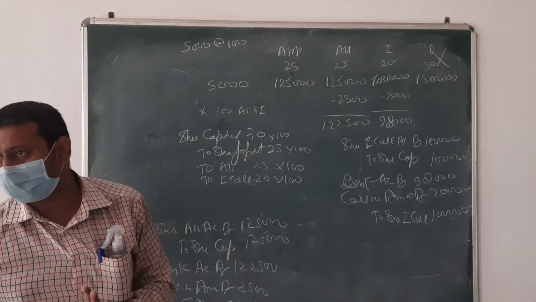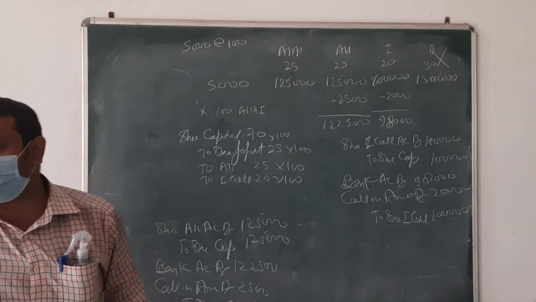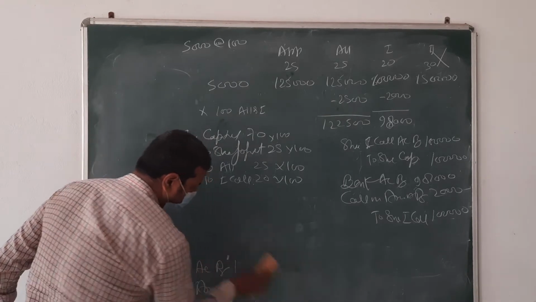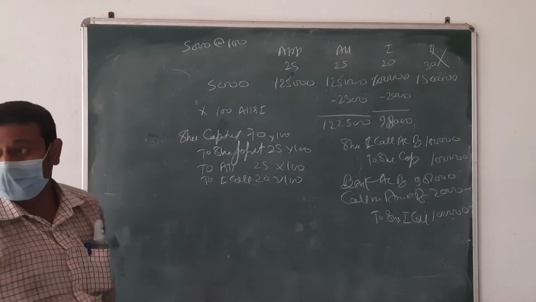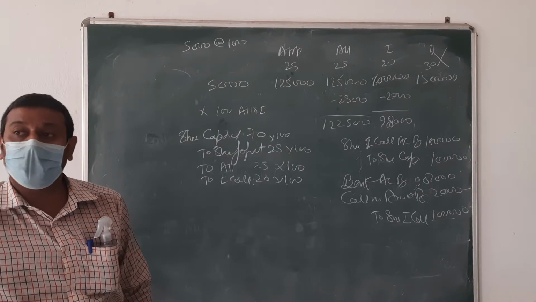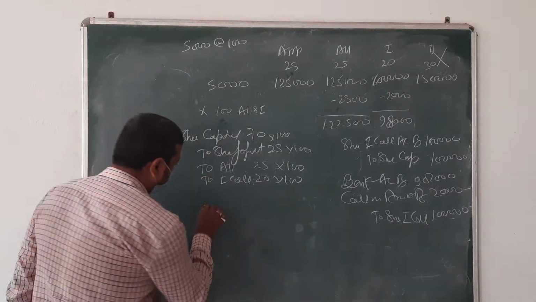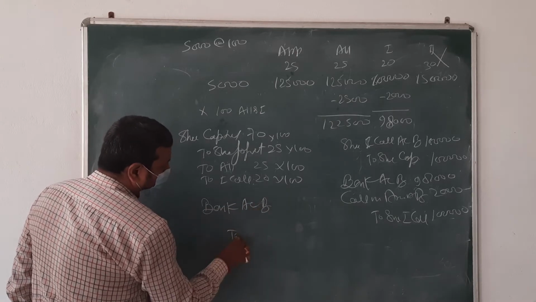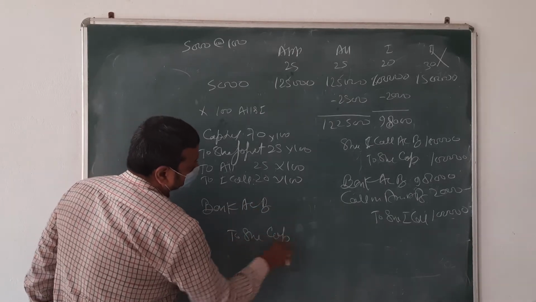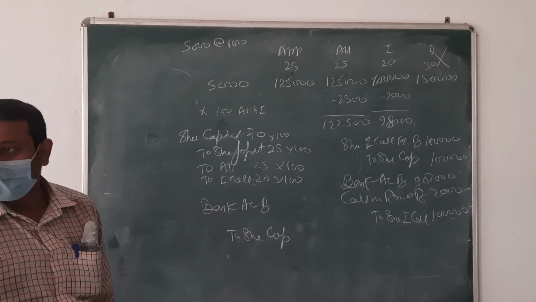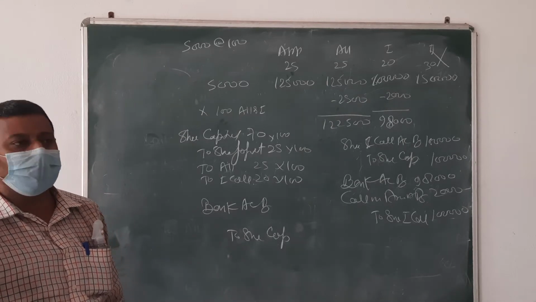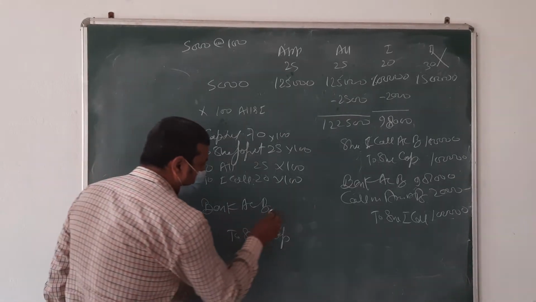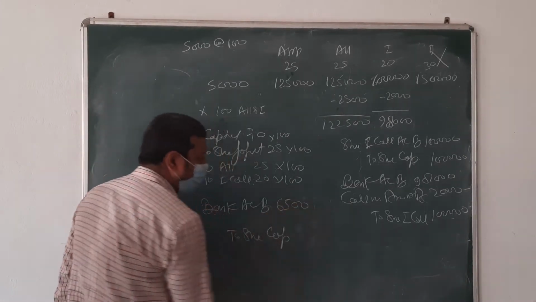Reissued or not? Same case, reissued or not? Reissued. Just see how we are going to receive them. We are going to reissue at 6,500. Reissue: in the bank account debit, and credit to share capital. We are going to issue at 6,500. It means we are receiving 6,500 in the bank.